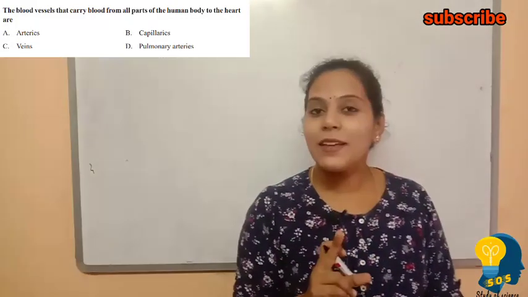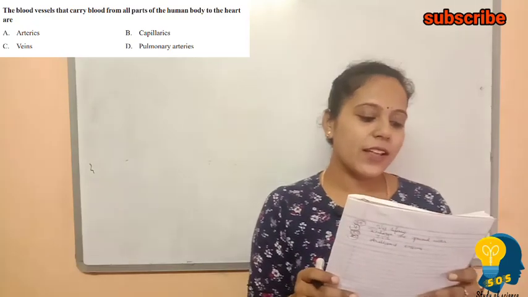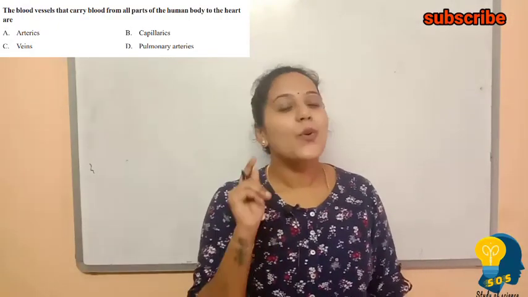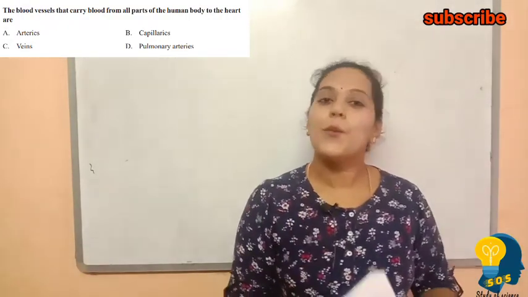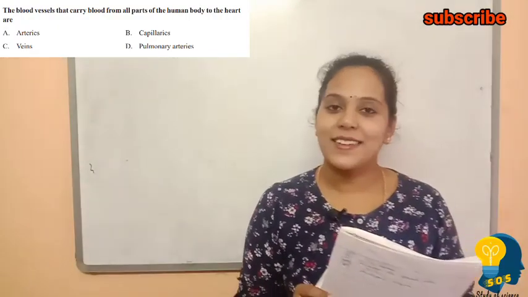What about pulmonary veins? The pulmonary vein is the only vein which carries oxygenated blood to the heart. Understand? Another option given here is capillaries. Capillaries are considered the thinnest blood vessels. So the correct answer is veins. So option C, veins, is the correct answer.